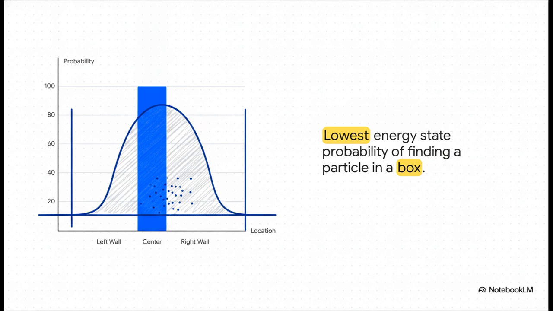If we map out the probability for the lowest energy state of our particle in a box, it looks something like this. The wave function peaks right in the middle and goes to exactly 0 at the walls. Because of this, squaring it gives us this neat probability curve. It means you are highly, highly likely to find the electron right in the center of the box, and you have absolutely 0 chance of finding it inside the walls.